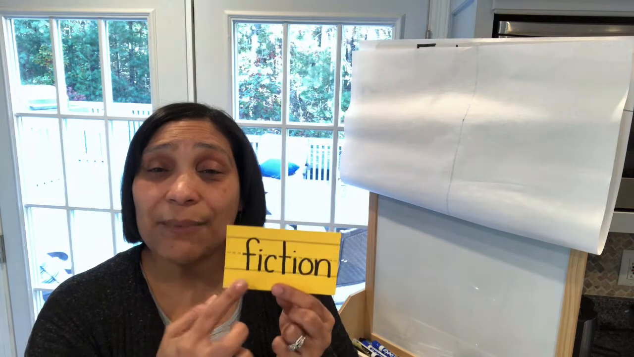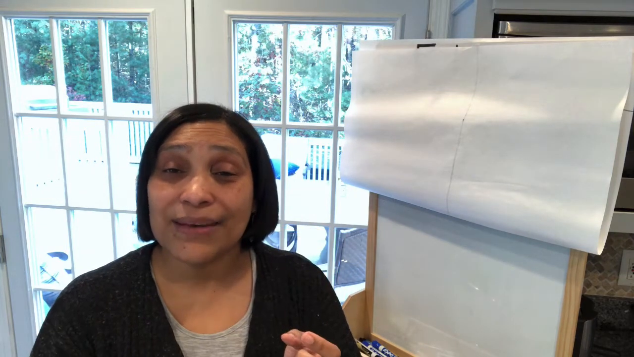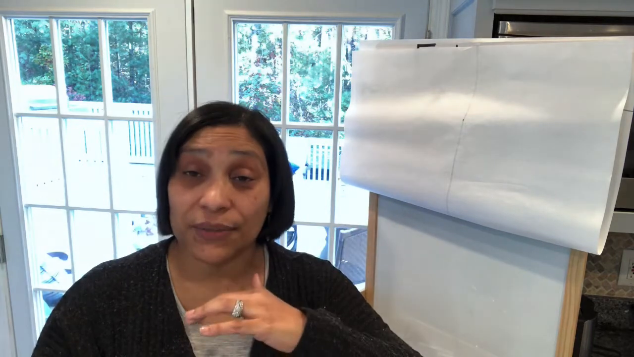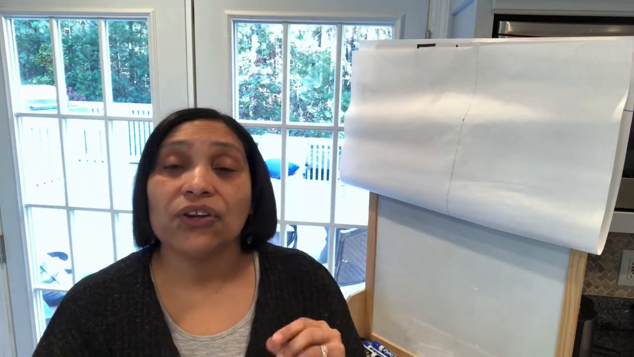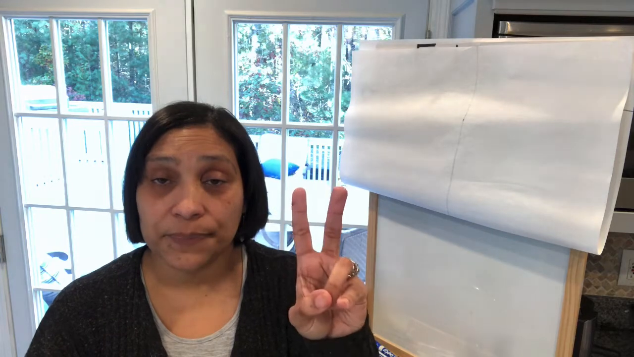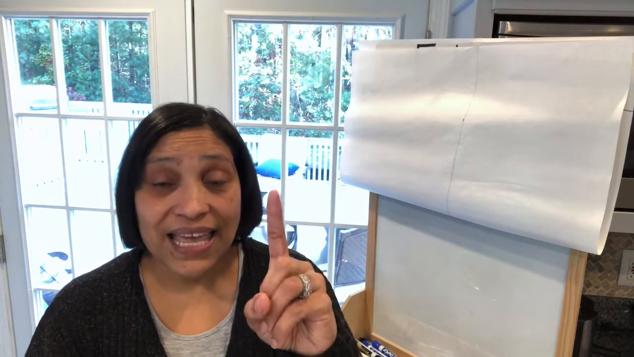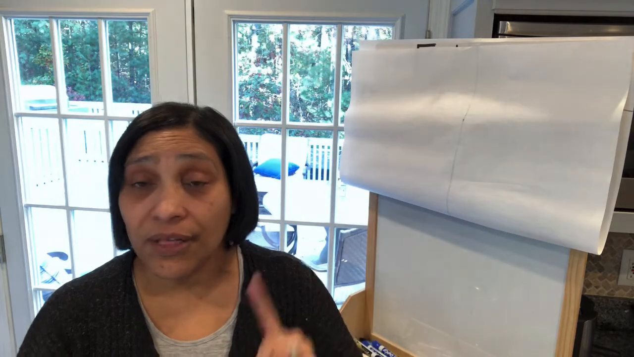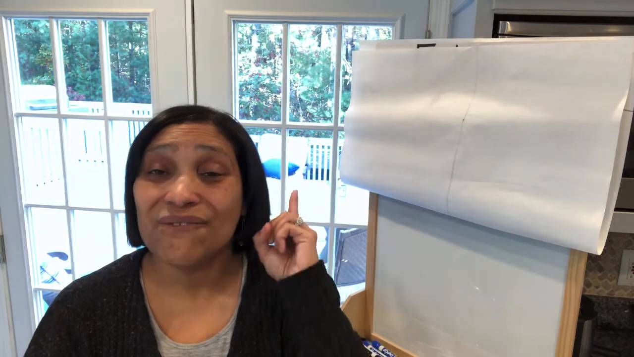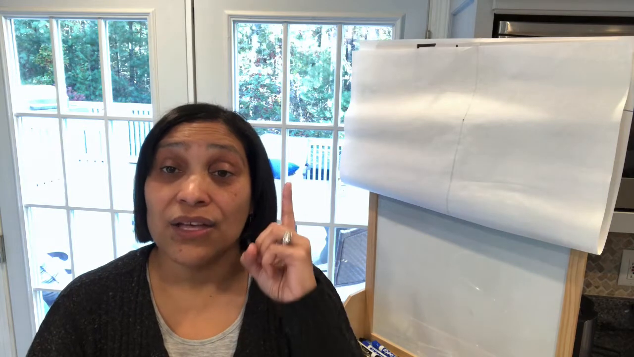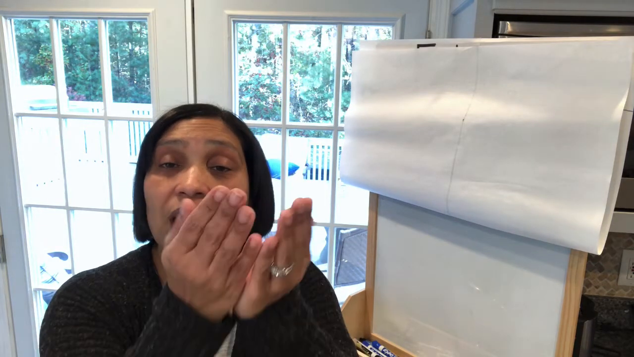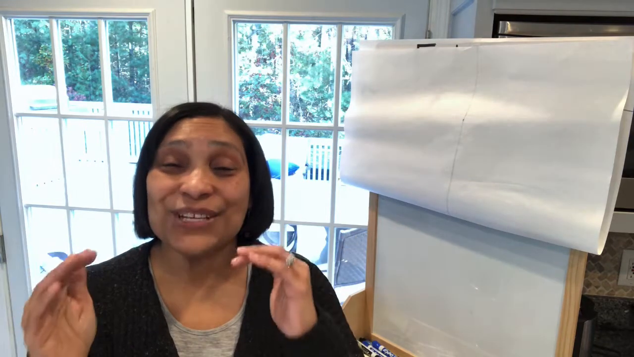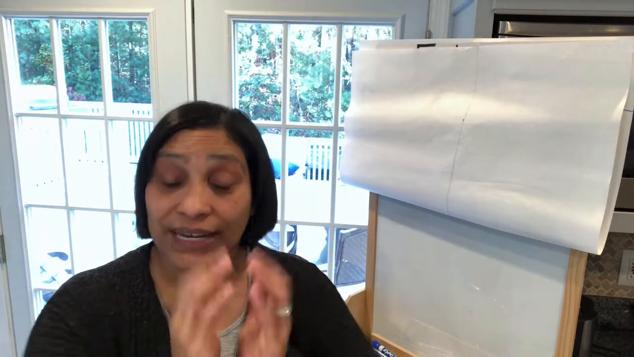And when we're thinking about fiction, because this is humanities, we're going to think about it as far as books, okay? So in kindergarten, you're going to study two types of books. You're going to do one today, and then the second type way later. First type of book that you're going to study is fiction books, okay? Fiction books tell us a story, okay?